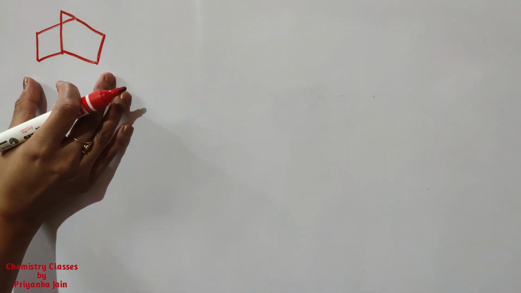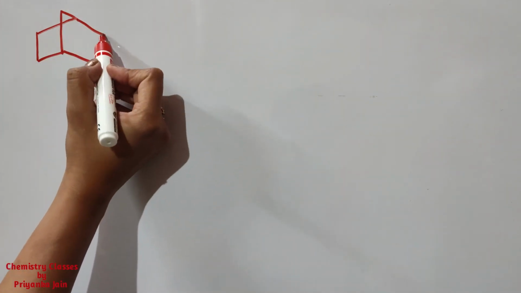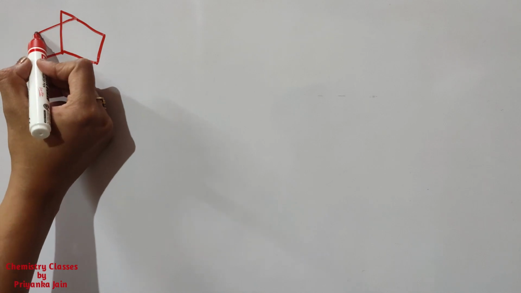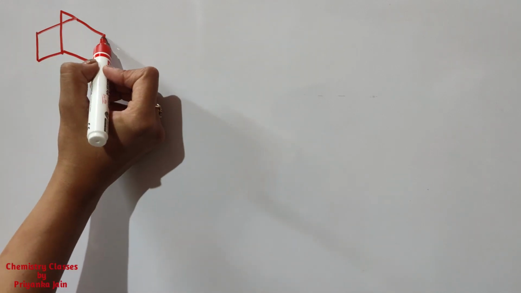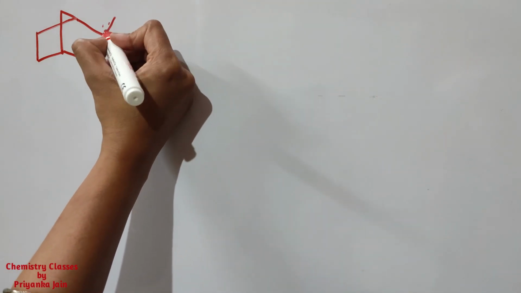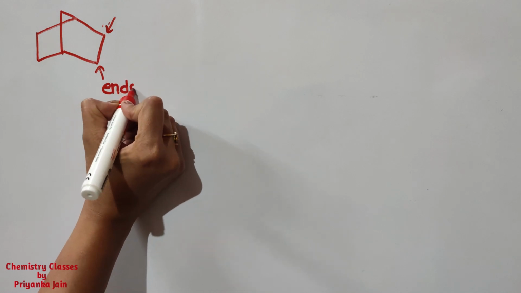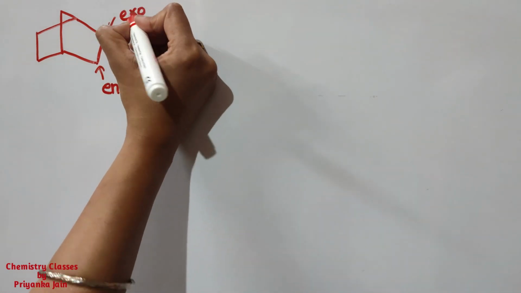Now see one important thing about the norbornane structure. This is the norbornane structure, and here this is called the one carbon bridge, and this one is called the two carbon atom bridge, okay? And this side is called the exo side, and this side is called the endo side.